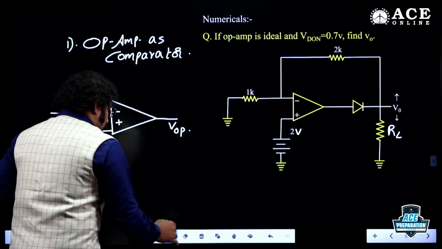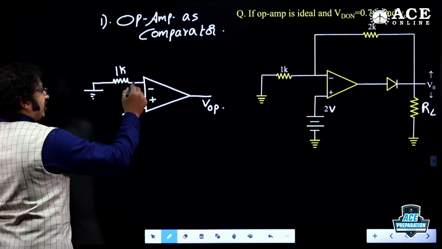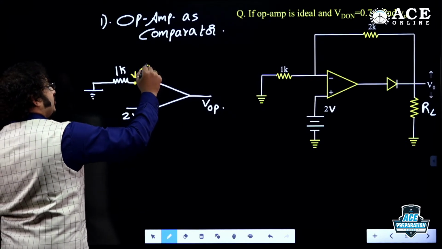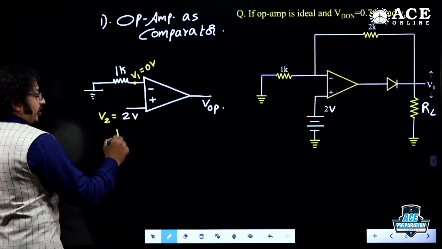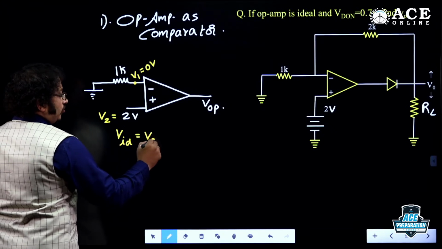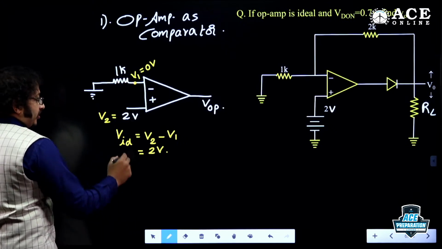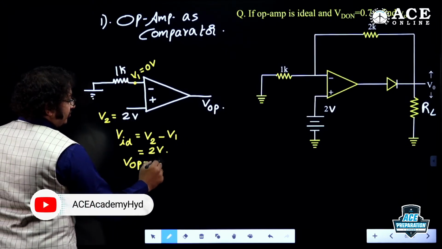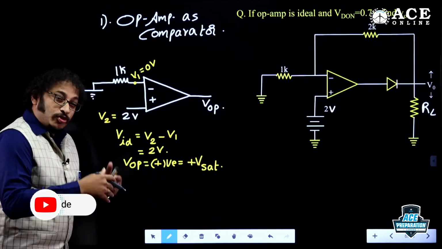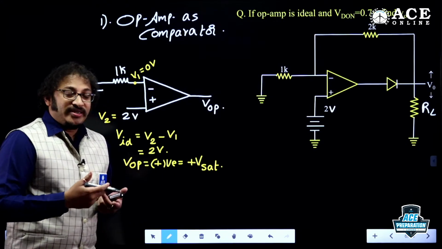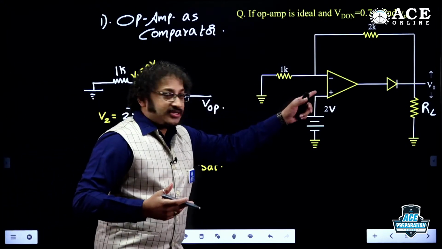Now let me know, dear students, what is VOP? From here it is very clear that V1 equals 0 volt. And of course, V2 is equal to 2 volt. Therefore, what is VID, the differential input voltage, V2 minus V1? It is simply 2 volt. Therefore VOP is positive, this is plus VSAT. This is the largest voltage in the design, which is going to decide the status of my diode. Now connect the circuit.